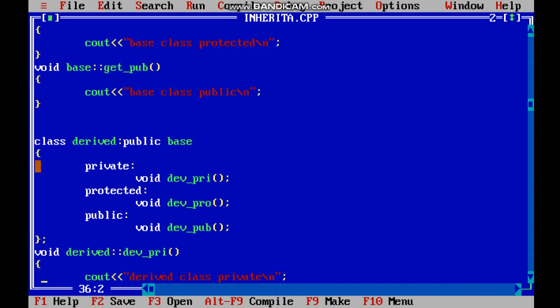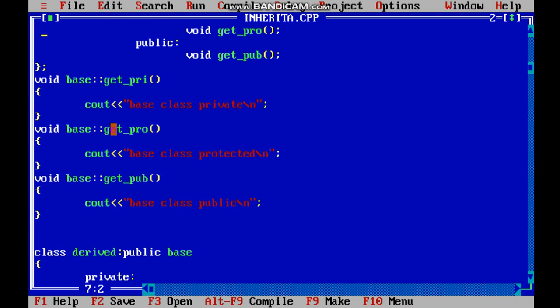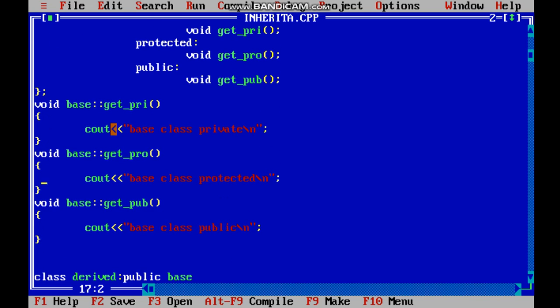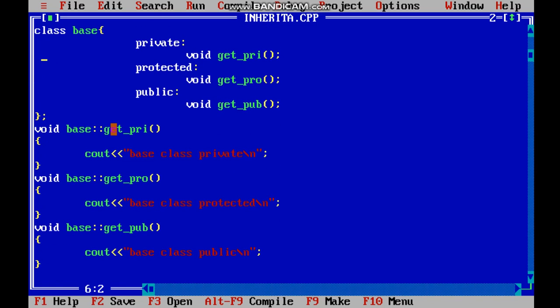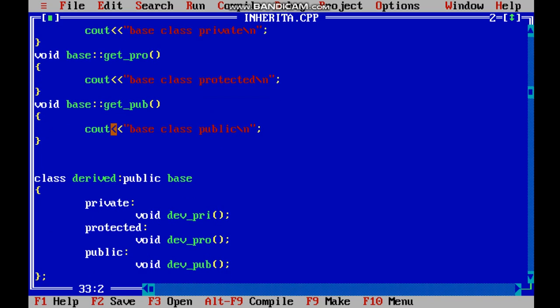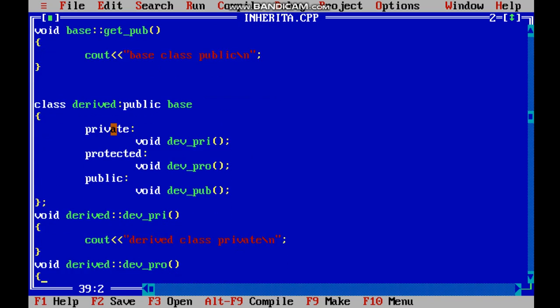Then I have written another class, which is a derived class, having the inheritance of the base class with the help of public. So it will allow all the public and protected member functions to be accessible in the derived class. Only the private part would not be accessible. That we will see. I have written all the functions at the bottom. Now which is accessible and which is not will be shown to us.